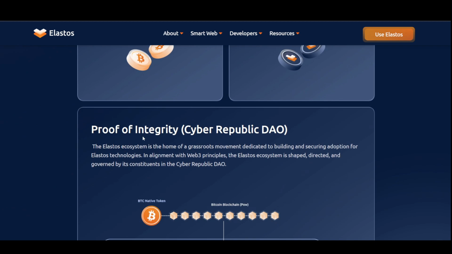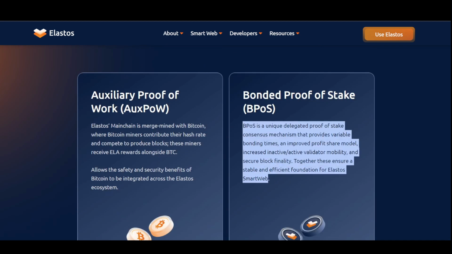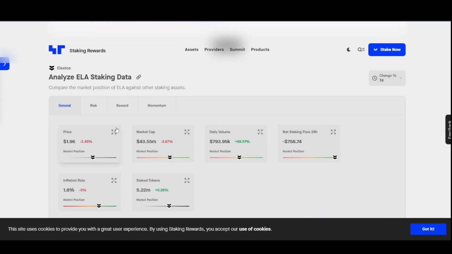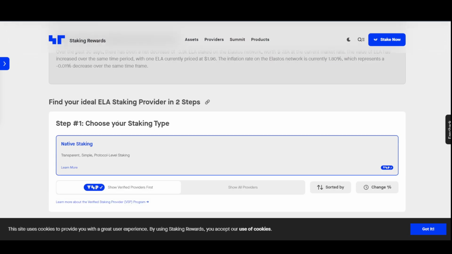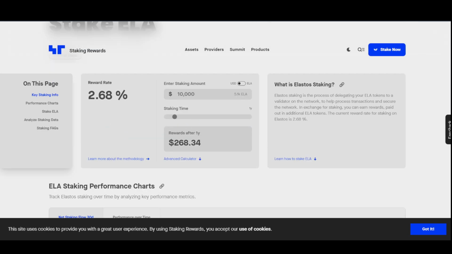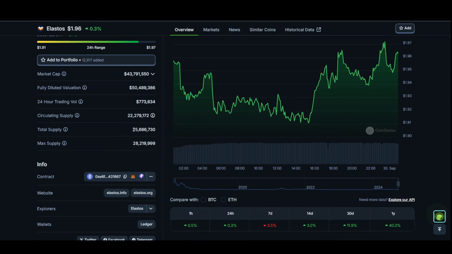They also have staking. If you look at the staking reward, it's not high because most of the supply has been mined. If you look at its supply, the max supply is 28.2 million, and as of now we have already seen 22.2 million in circulation.